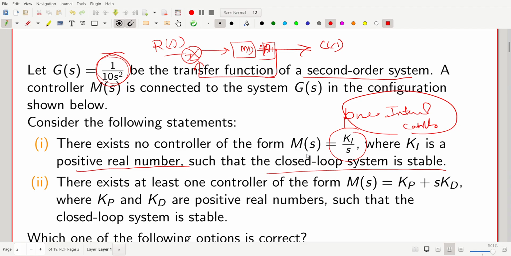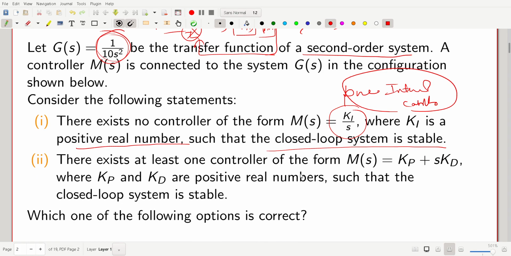Second, they have given: there exists at least one controller of the form Kp plus s Kd. So this is a PD controller.